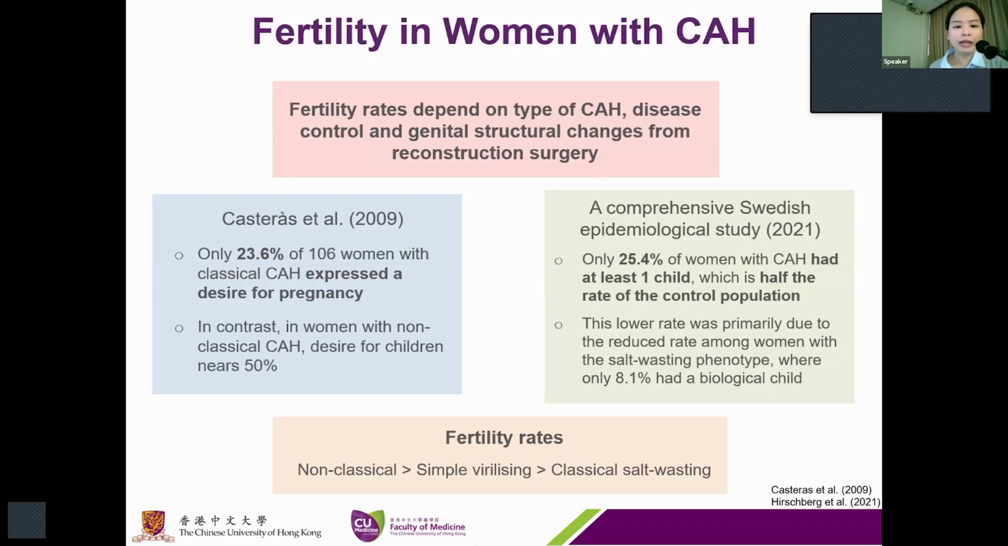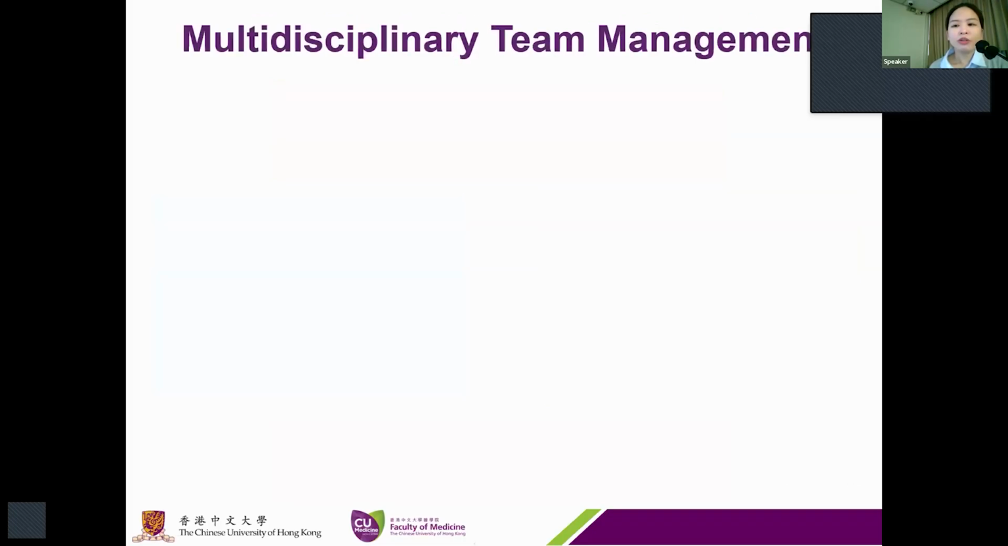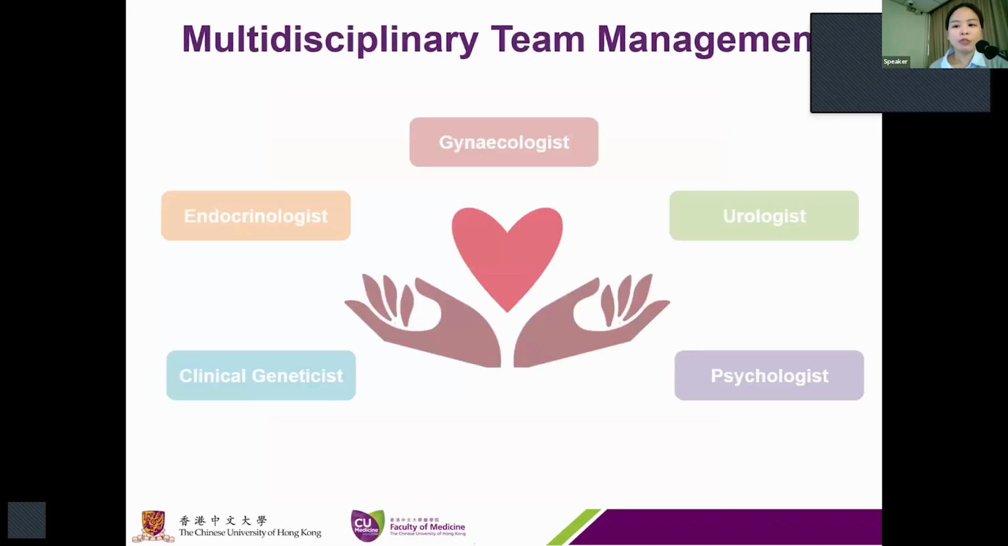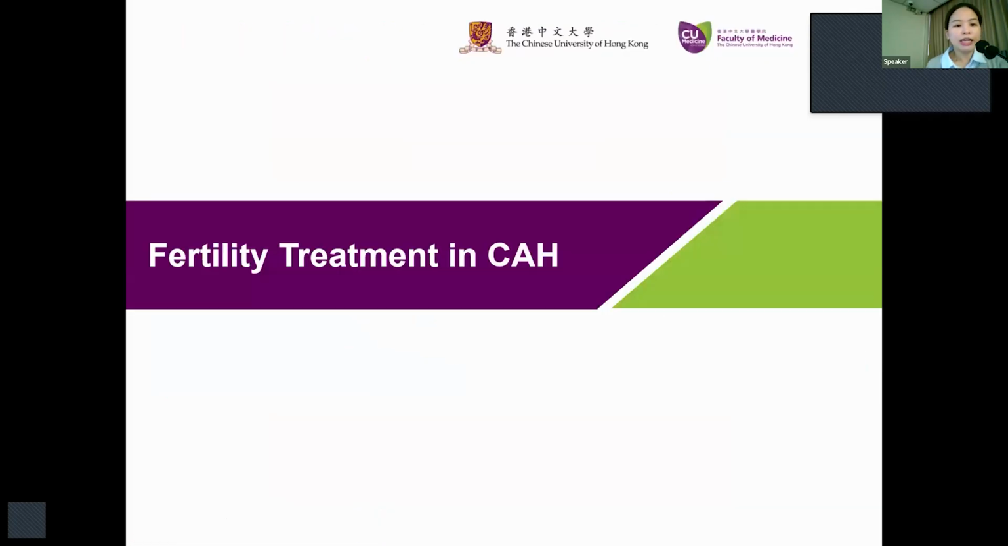classical salt-wasting type. The management of CAH is complex and lasts from childhood to adulthood. Therefore, a multidisciplinary team of specialists, including the endocrinologist, the urologist, clinical geneticist, psychologist, and us, the gynecologists, is very important for the diagnosis and also the management of individuals with CAH, and especially for the classical type of patients. Now I will move on to talk about the details of monitoring and treatment of patients with CAH in the preconception period.